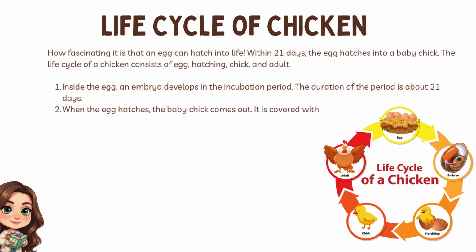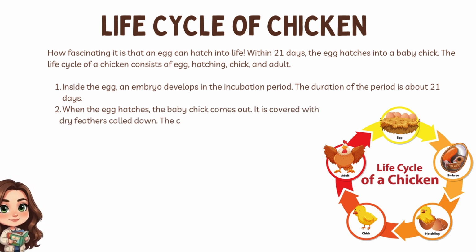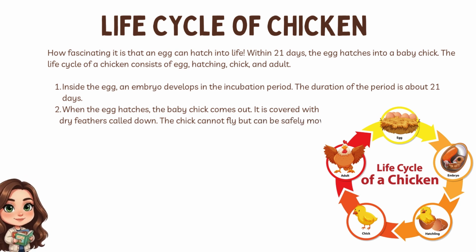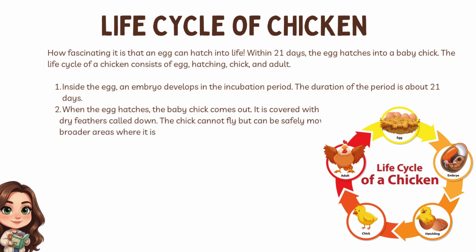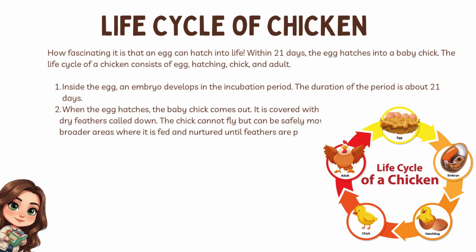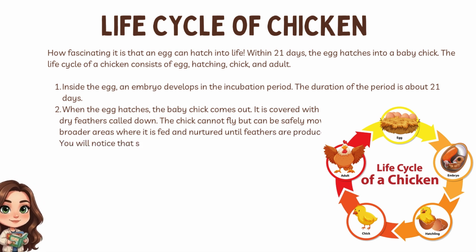When the egg hatches, the baby chick comes out. It is covered with soft, dry feathers called down. The chick cannot fly but can be safely moved to broader areas where it is fed and nurtured until feathers are produced. You will notice that some breeds grow faster than others.